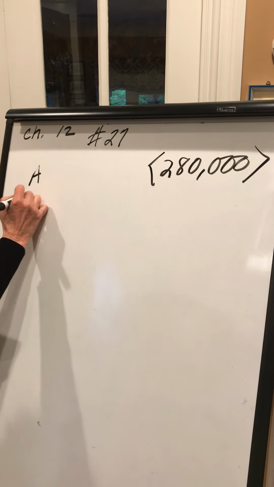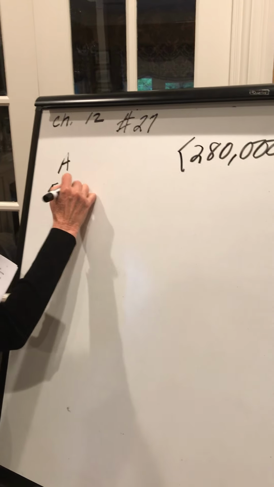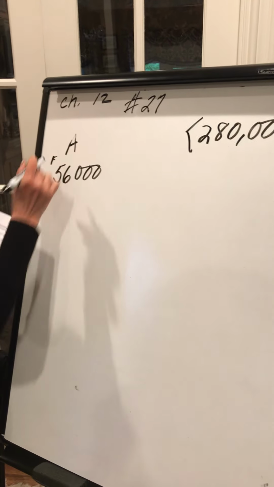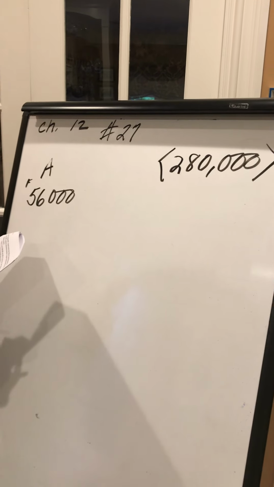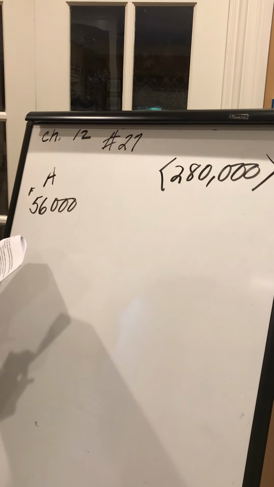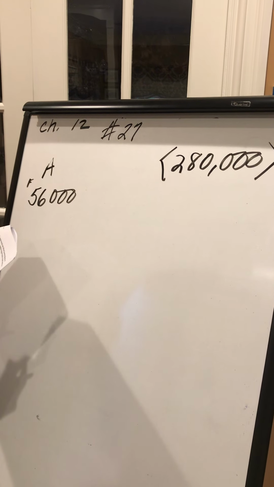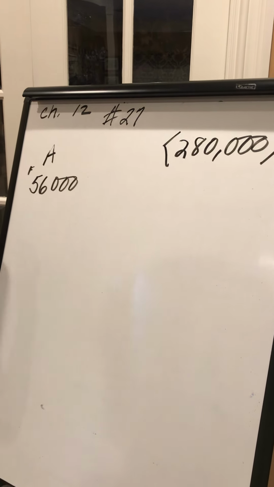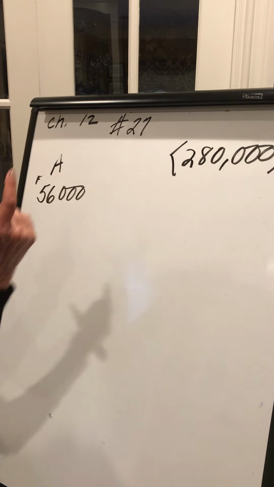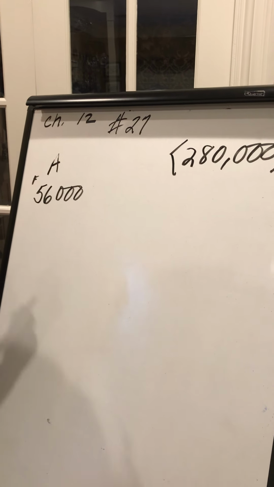The company expects to get $56,000 a year, 8 payments at 16%.